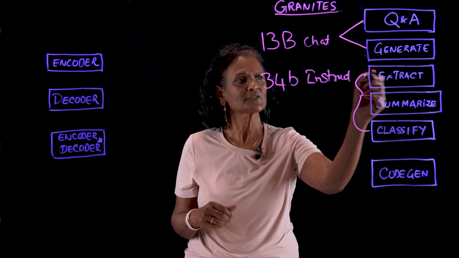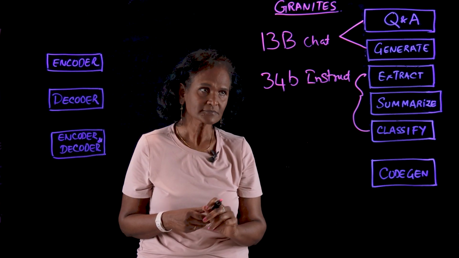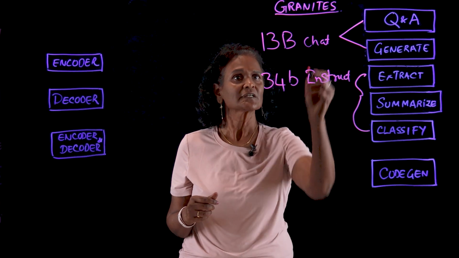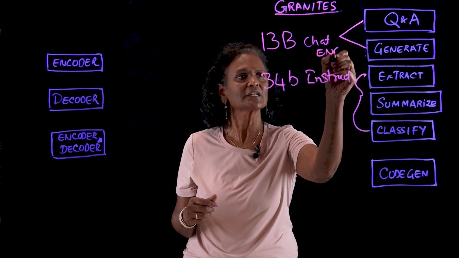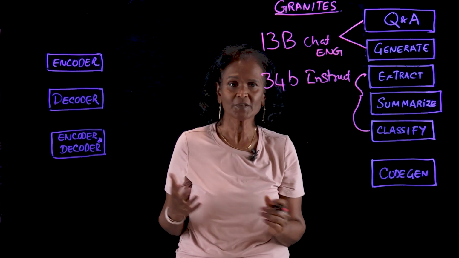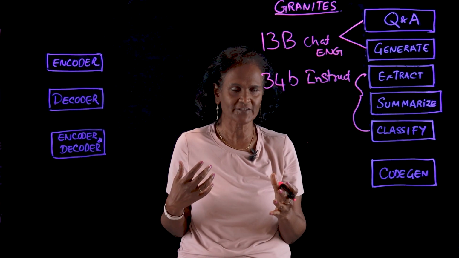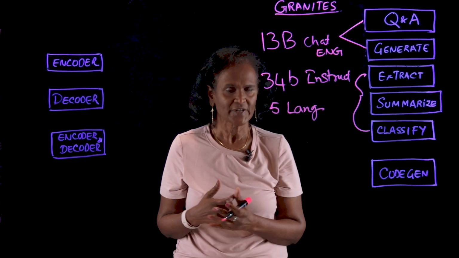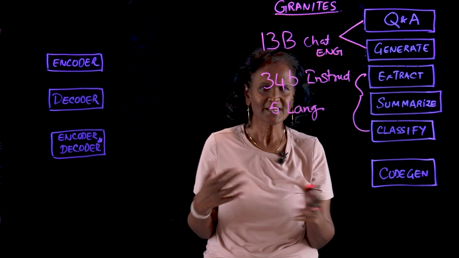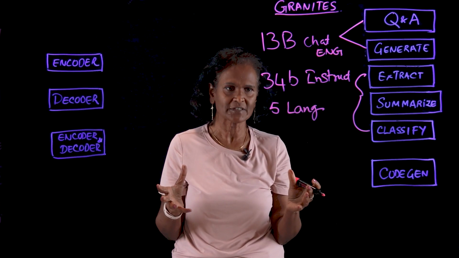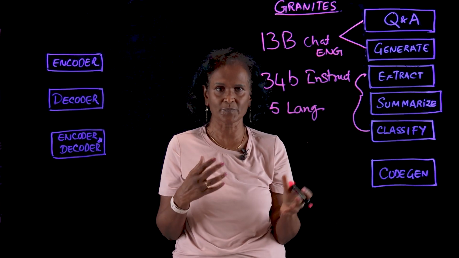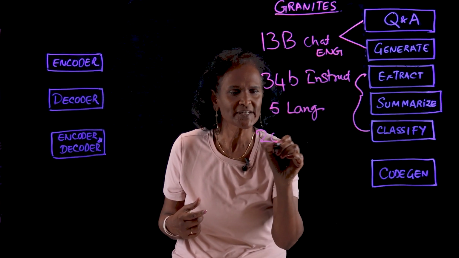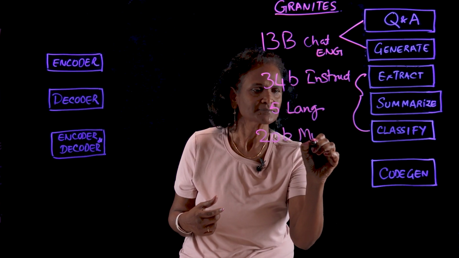Now, apart from doing extract, summarize, and classification, the Granites are really purpose-built for multiple languages. 13B is pretty much really good for English, right? But what about the other languages? There are the top 5 languages in the world, such as German, French, Italian, Spanish, and Portuguese. So that covers most of the world, right? We have more languages, but these are supposed to be the top 5 languages. And we will be able to support that with 20B multilingual,